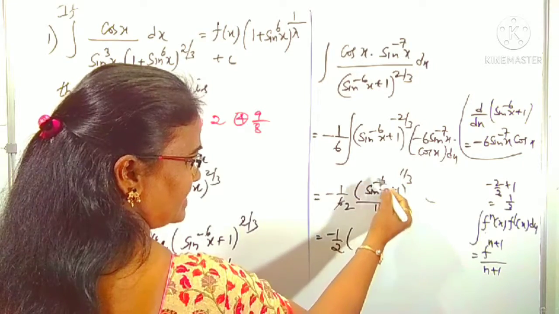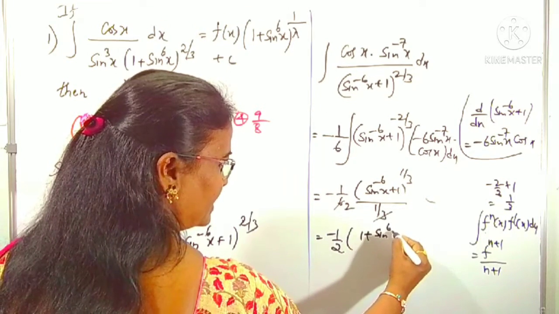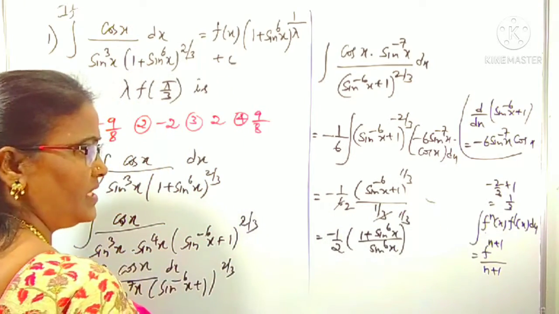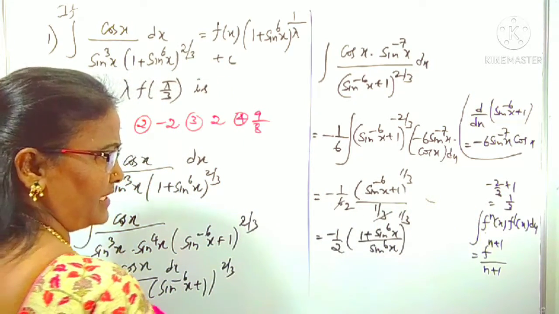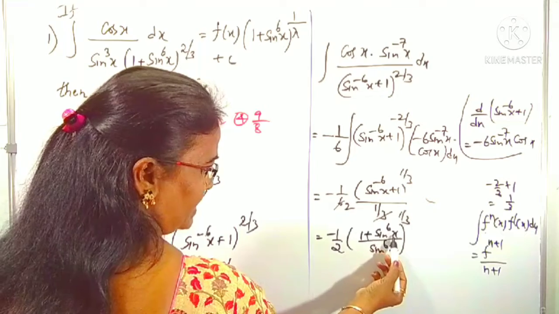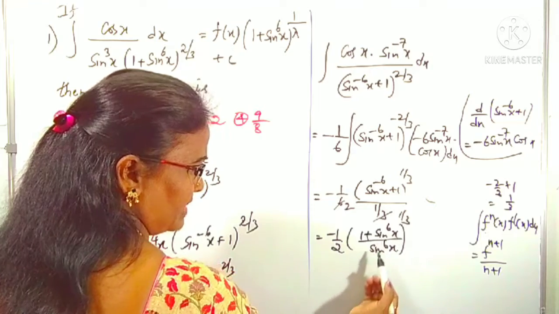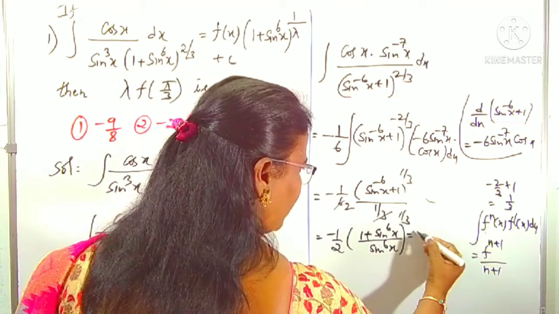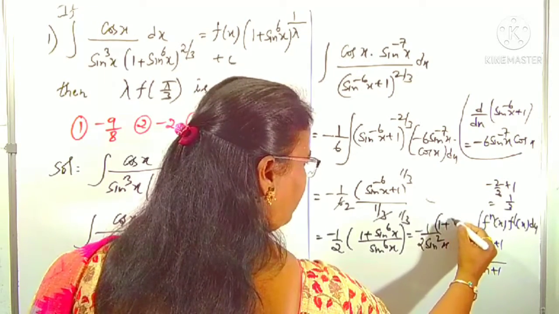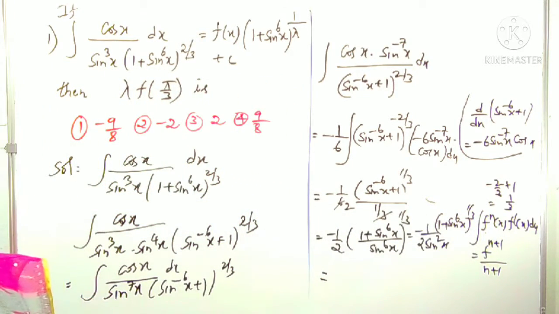Again sin power minus 6x, I am writing 1 by sin power 6x. Means it becomes 1 plus sin power 6x by sin power 6x whole power 1 by 3. Right. So see, you know very well the integral constant, I am not writing here again. So now by opening this, 1 plus sin power 6x whole power 1 by 3 is one function. The other function is what? Sin power 6x whole power 1 by 3 means what? Sin square x. Means this becomes minus 1 by 2 sin square x into 1 plus sin power 6x whole power 1 by 3. Right. Is it clear now?